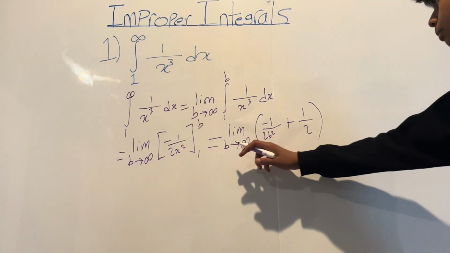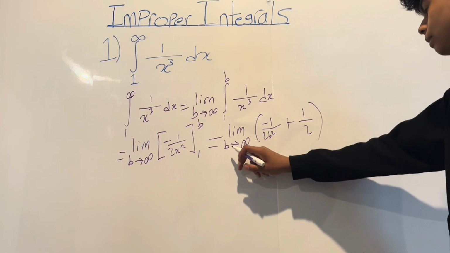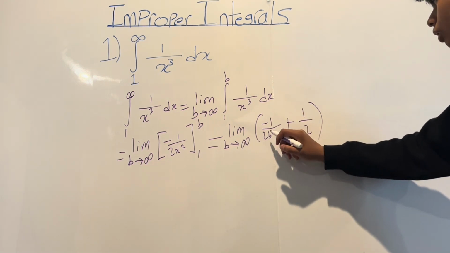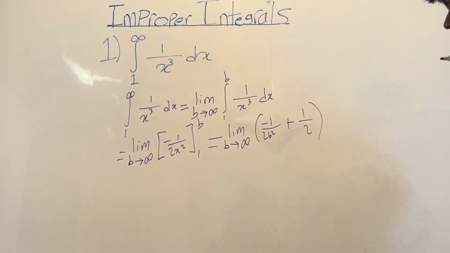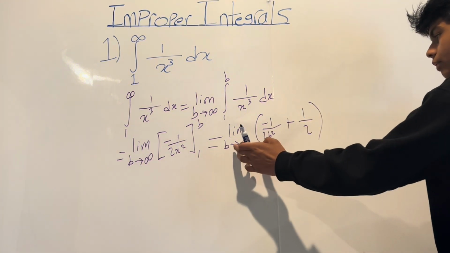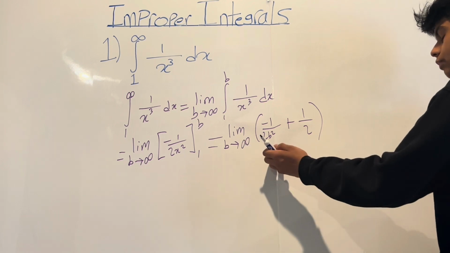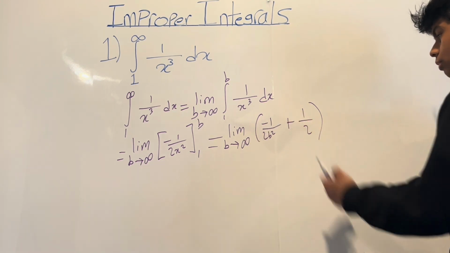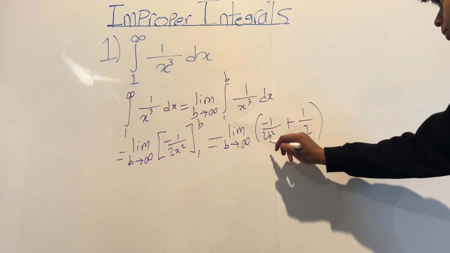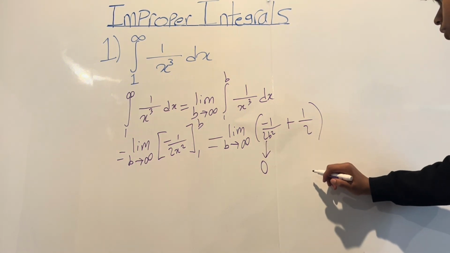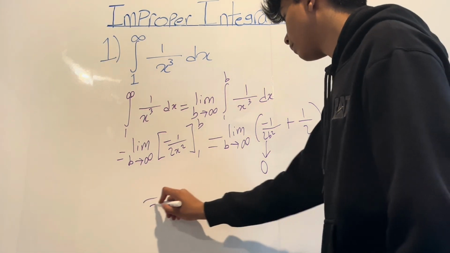So now if we say that b approaches infinity in this function, this is going to be negative 1 over infinity. And obviously you can't just do 1 over infinity, but when you have a value that approaches infinity and it's in the denominator, we say that's equivalent to 0. So this is just going to be 0, and this is just going to be 1 over 2. So the whole thing is equal to 1 over 2.